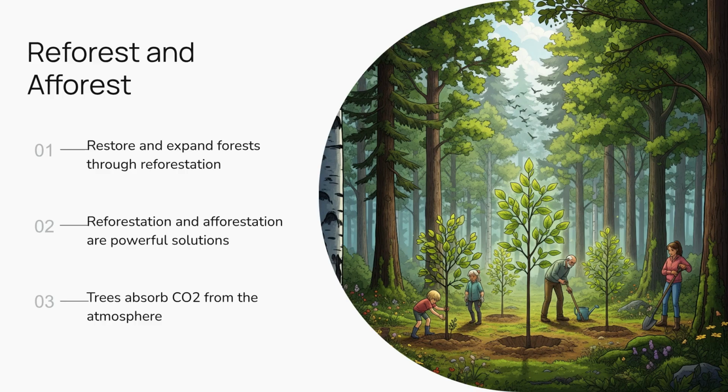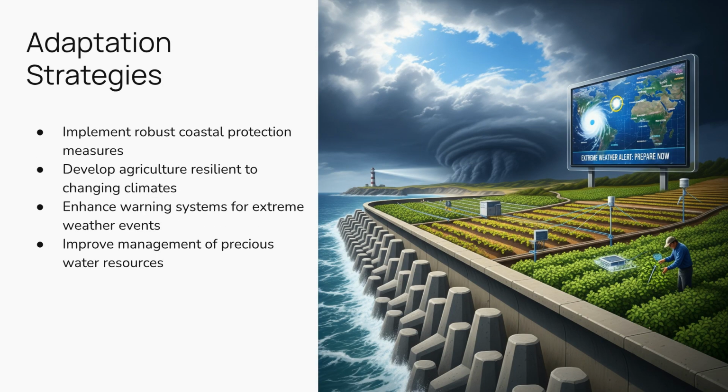Restoring and expanding forests through reforestation and afforestation is a powerful natural solution. Trees absorb carbon dioxide, helping to remove existing greenhouse gases from the atmosphere. Beyond reducing emissions, we also need to adapt to the changes already underway. This includes building seawalls, developing drought-resistant crops, improving early warning systems for extreme weather, and managing water resources more effectively.